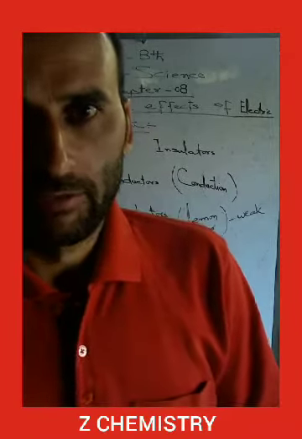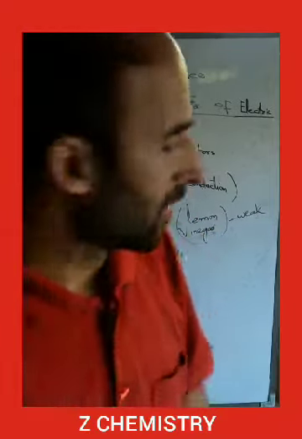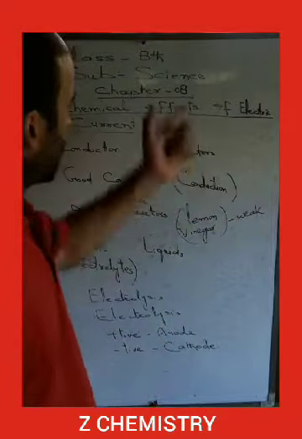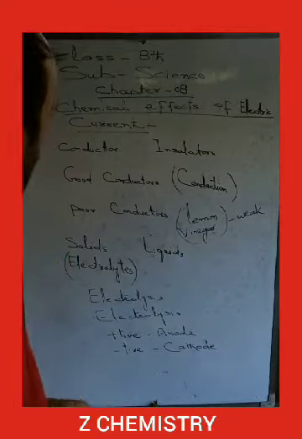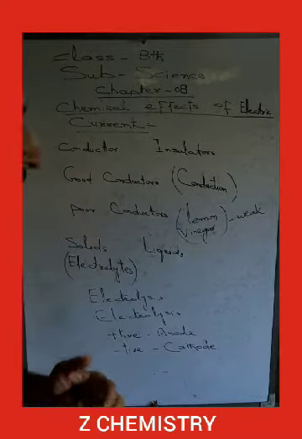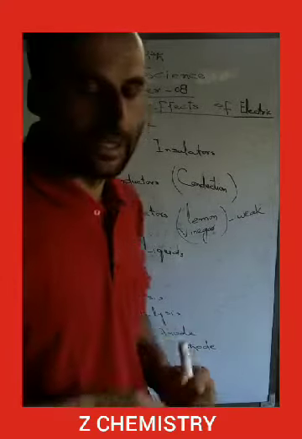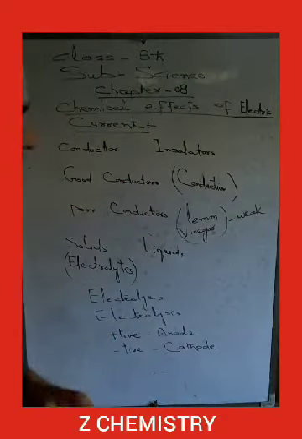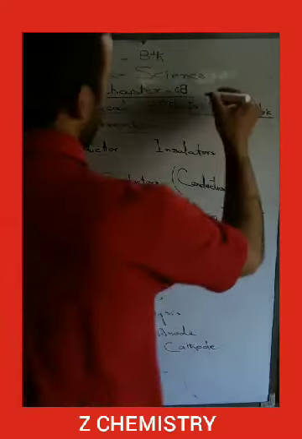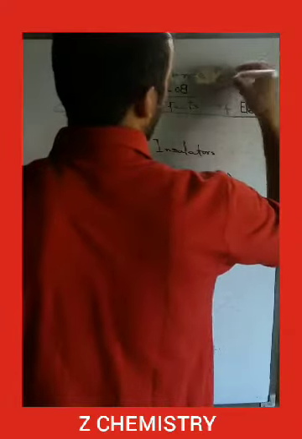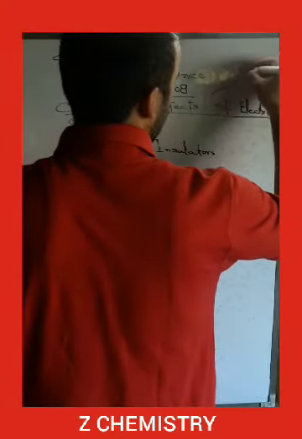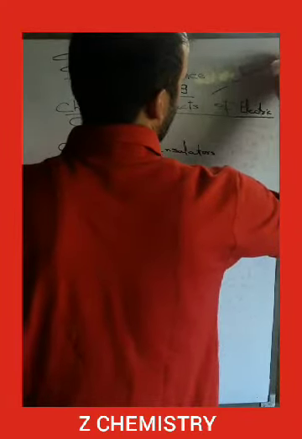Today we will start our next chapter, chapter 8 of your subject science. The name of the chapter is Chemical Effects of Electric Current. This chapter is part of chemistry.